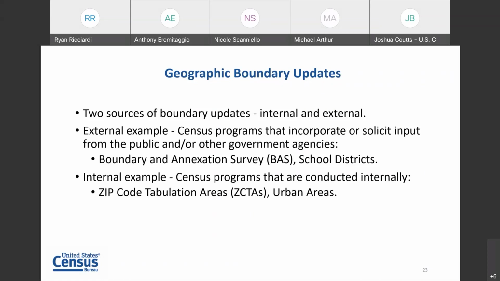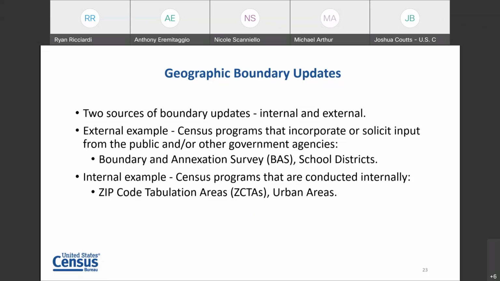In some cases, it'll be other federal partners who work with us to provide boundaries that we then use in our system. So for our external example, I wanted to talk briefly about something I mentioned already, the Boundary and Annexation Survey, and we may talk a bit about school districts as well, as being an example of where we are working with external stakeholders to collect boundaries and make updates.